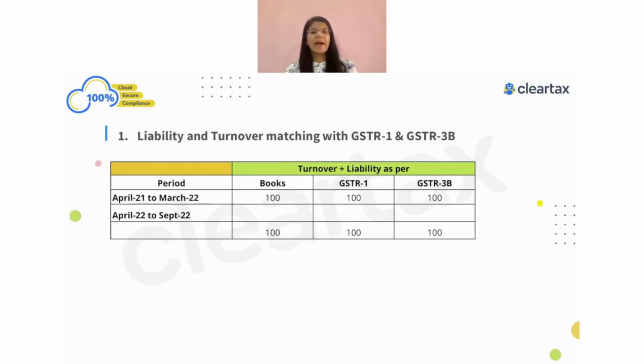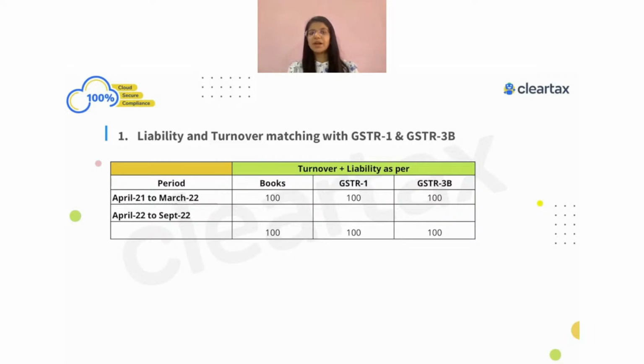So the first example is, let's say as per my books of account, the liability is 100 rupees. As per GSTR-1, again, the liability is 100 rupees. As per 3B also, the liability is 100 rupees. So in April 21 to March 2022 itself, you have paid the taxes and you have also shown that. My question is, in which table are you going to show this information, whether in table number 4, or table number 10 or table number 11.